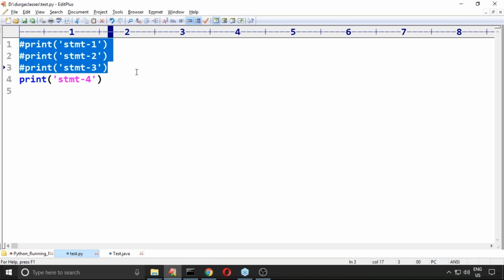What is a docstring? In the next session we will discuss. As of now, just be aware that triple quotes is not a multi-line comment. It is the documentation string. A documentation string won't be processed by the Python virtual machine, but if you generate documentation, it is going to be added in the documentation. It is meant for documentation, not for commenting. Commenting is different.